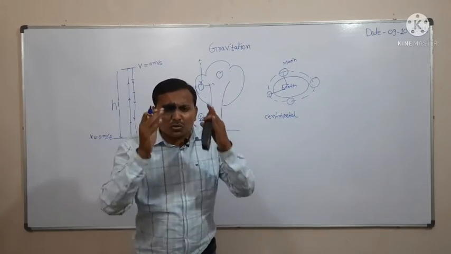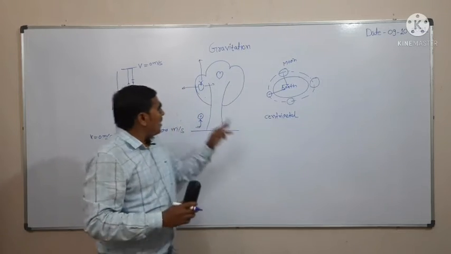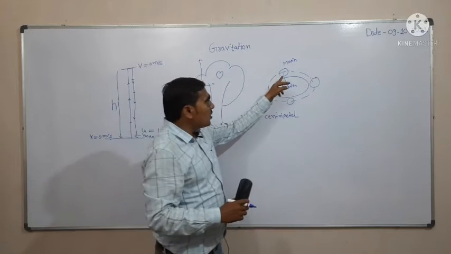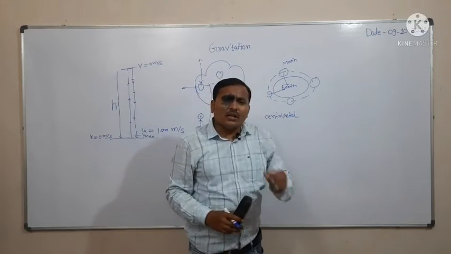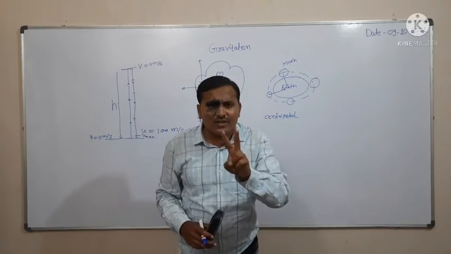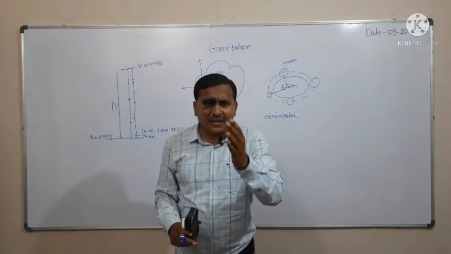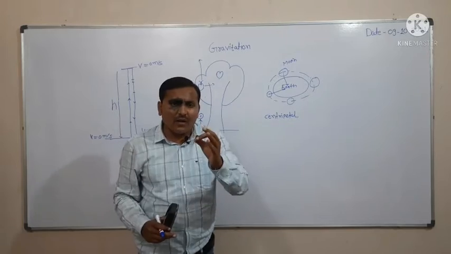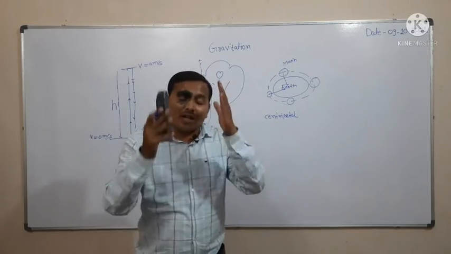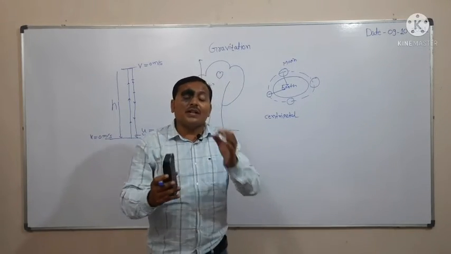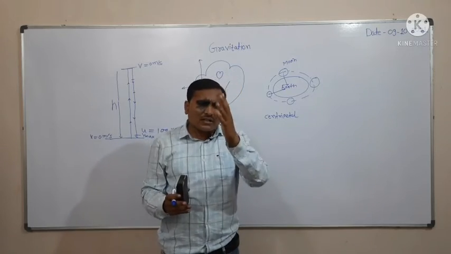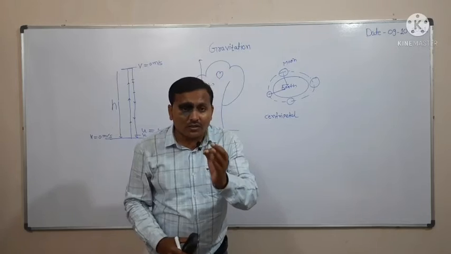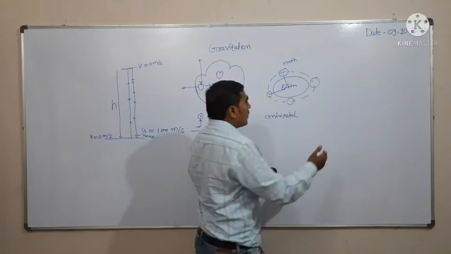After that Newton thought, the apple gets attracted towards the earth and the moon is also attracted towards the earth; is the magnitude of both forces equal or different? After certain study he concluded and gave one statement: yes, that force of attraction is the same. Every object in the universe gets attracted towards the center of the earth with the same magnitude of force.